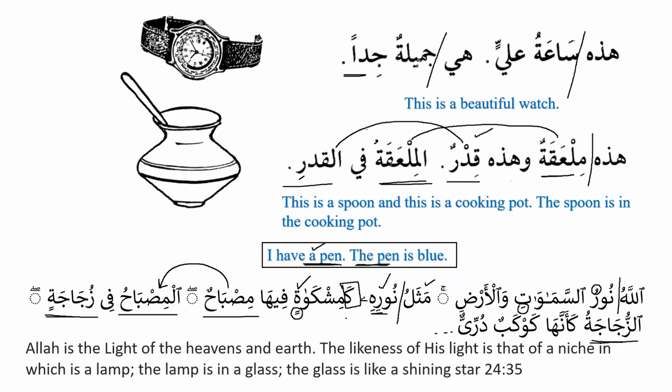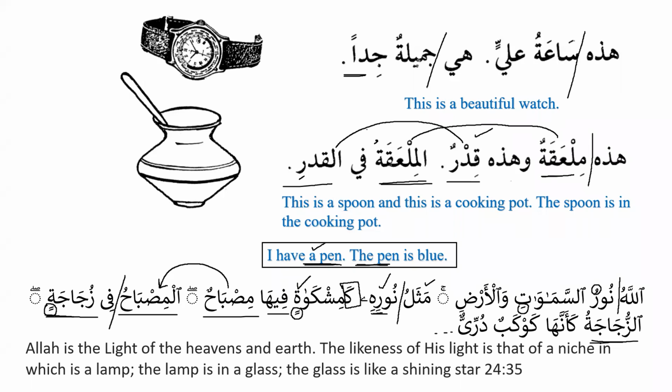So fiha, it is jar majroor, and misbahun, we know it's a common, it's an indefinite noun. Then al misbahu fi zujajatin, again we can see that al misbahu is subject, and fi zujajatin, fi is harf jar, and zujajatin is majroor. So this is a combination of jar majroor, as we can see over here.